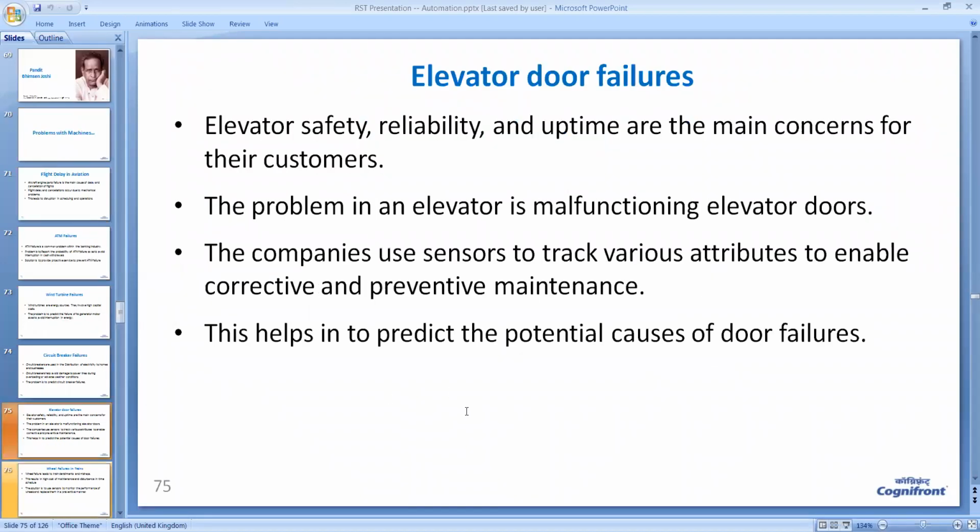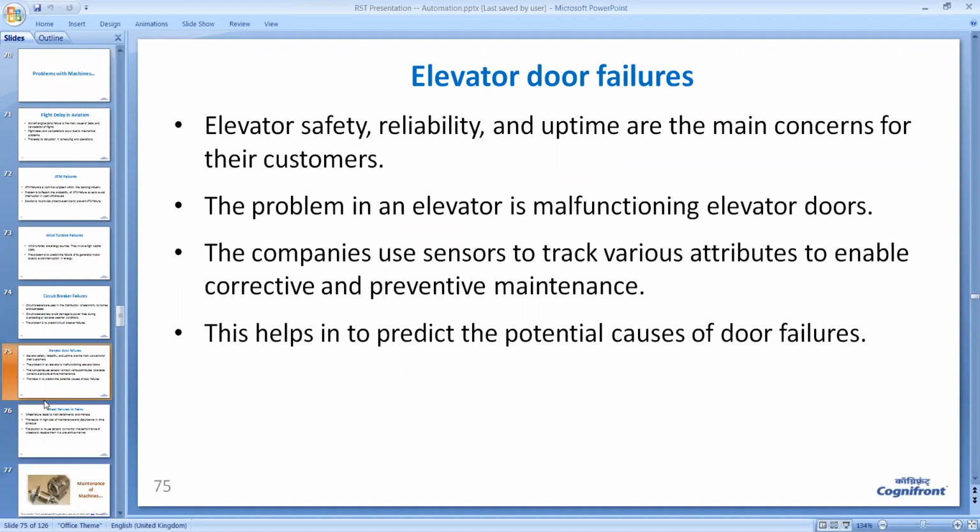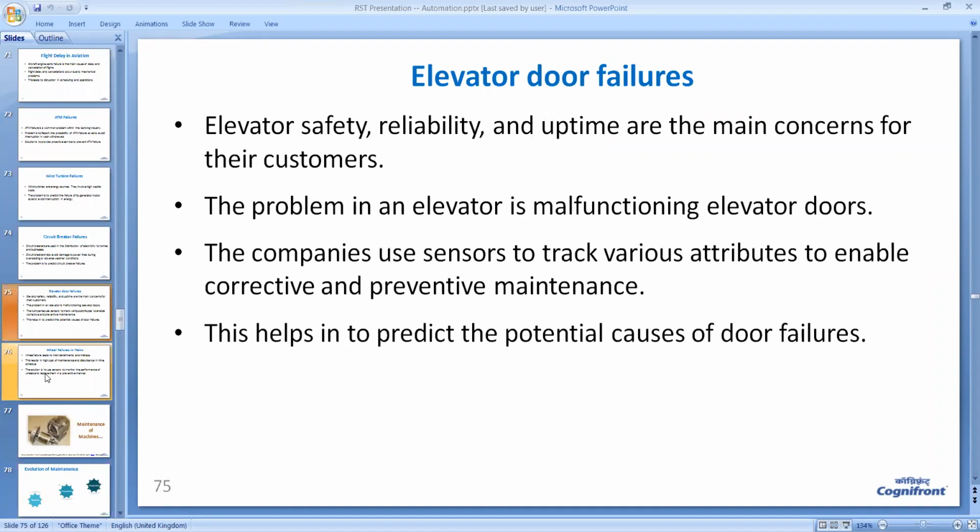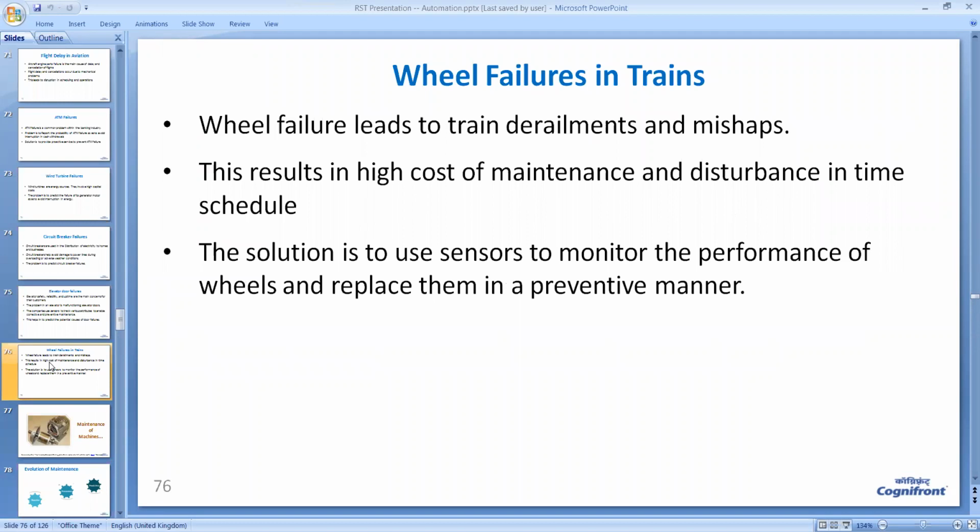The elevators or lifts also fail sometimes, and naturally you have to fix the lift before you use it. So failure of elevators we also encounter in our daily life. Then when the wheels of trains fail, naturally there is a derailment and an accident may happen. Repairing trains after a derailment is very, very costly. Such failures we encounter in our daily life.